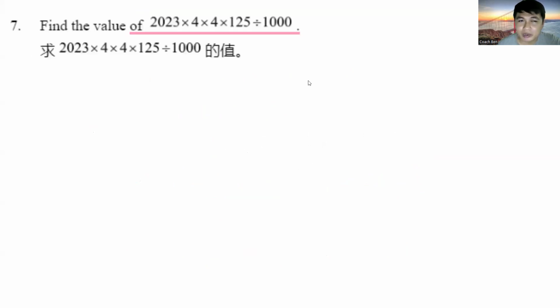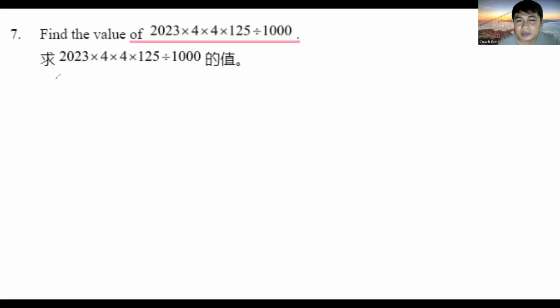So now those were the first 6 questions. Now we can start doing the arithmetic problems. The first problem for arithmetic is find the value of 2023 times 4 times 4 times 125 divided by 1,000. So does anybody want to volunteer for number 7? Me. Okay. Kenzo, do you want to solve for number 7?